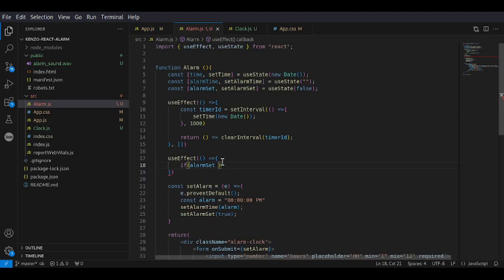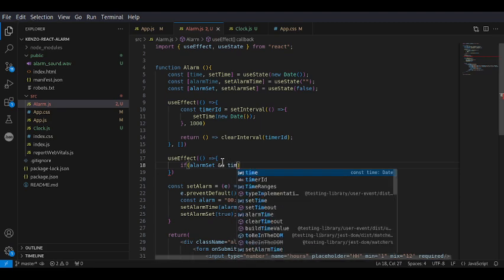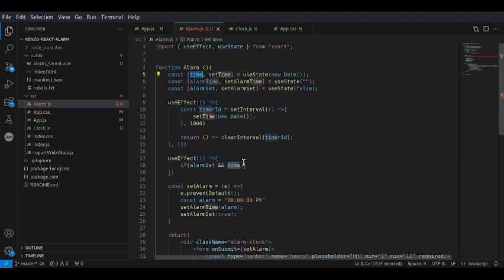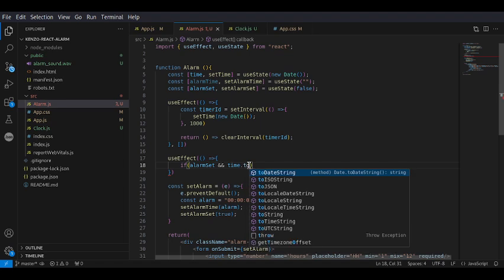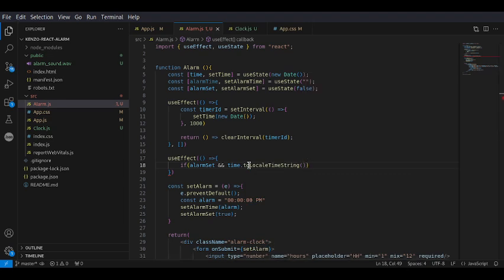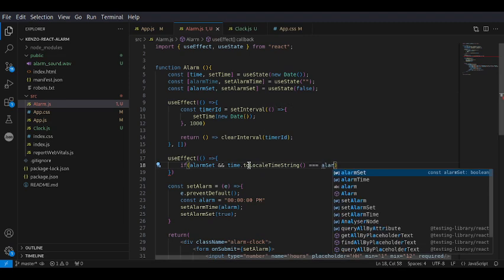We just want to check if the alarm is set or not, and also we want to check if the current time, which is the time we are getting here, toLocaleTimeString, is definitely equal to the alarm time that we just set.